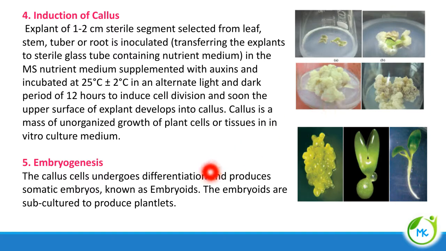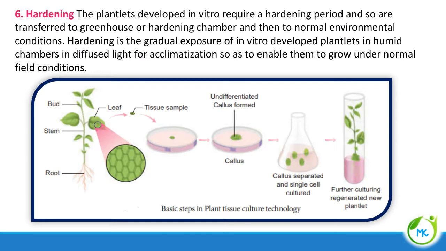Next is embryogenesis. From the callus, somatic embryos known as embryoids are formed, and the embryoids are subcultured to plantlets. So this process is called embryogenesis.